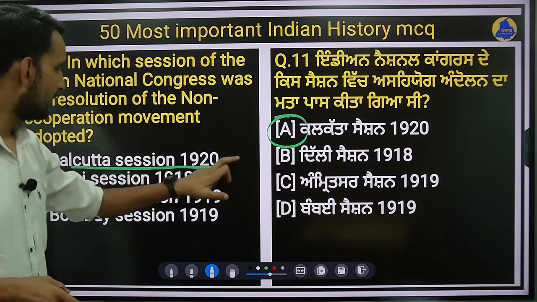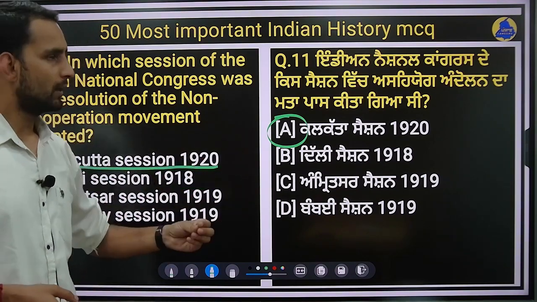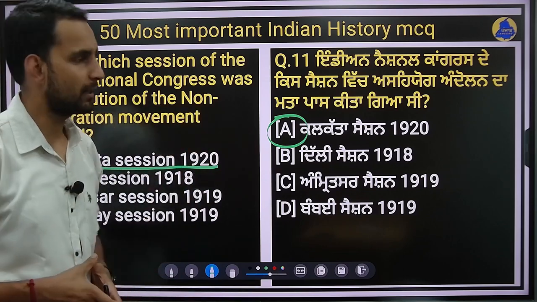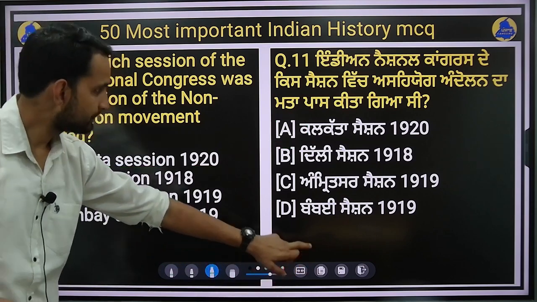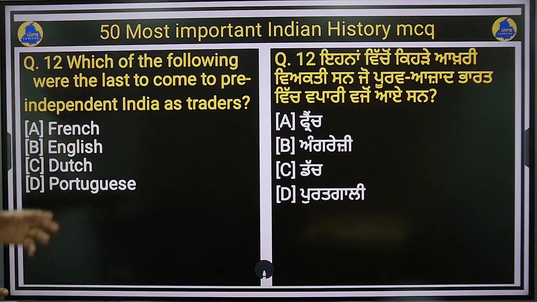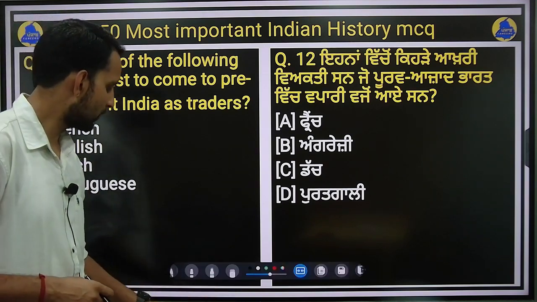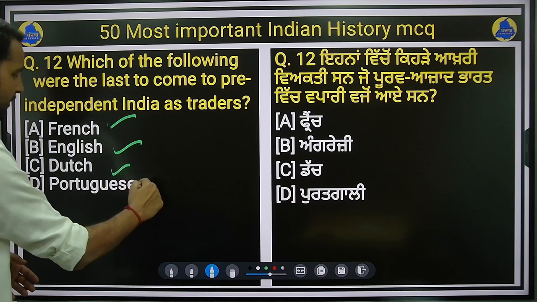This was a special session in which the resolution was taken to start the non-cooperation movement. This is the first mass movement that was led by Mahatma Gandhi in India. First mass movement, right? Next question. Question number 12. Which of the following were the last to come to pre-independent India as traders? French, English, Dutch, and Portuguese.